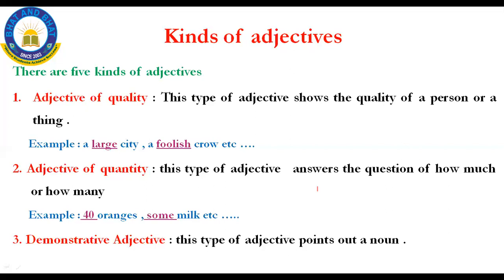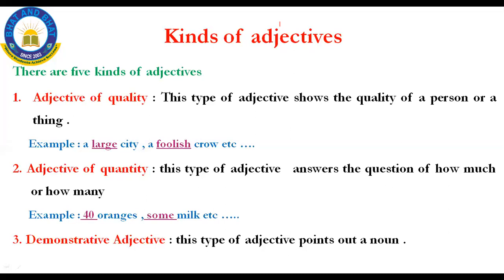For example, if you go to a shop, you want to buy chocolate. A shopkeeper asks, how many chocolates do you need? Isn't it? He asks, how many chocolates do you want? Like that, adjective of quantity asks questions like how much or how many. For example, 40 oranges. I need now 40 oranges. Particularly, I can say 40. Like indefinite, some milk, much, more. This and all also we can call. The second one is adjective of quantity. It says about how much or how many.